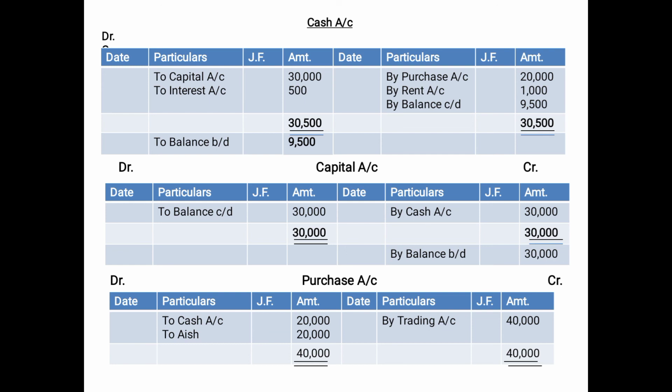Coming to the capital account, it is a personal account, and again it is not a goods related account, so it will also be closed by transferring the balance to balance carried down or brought down. If you remember the previous example, we just had one transaction in the capital account, that is on the credit side as "by cash account 30,000". So when we total, the debit side total was 0, the credit side total was 30,000.